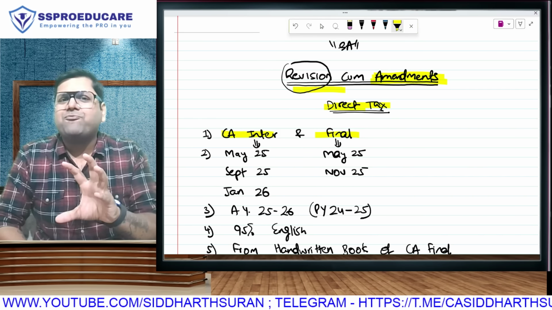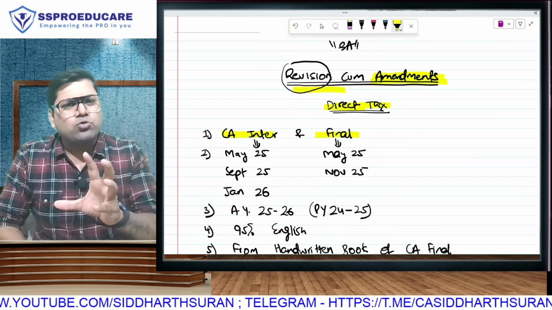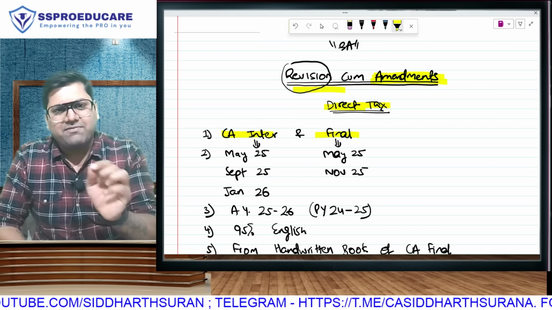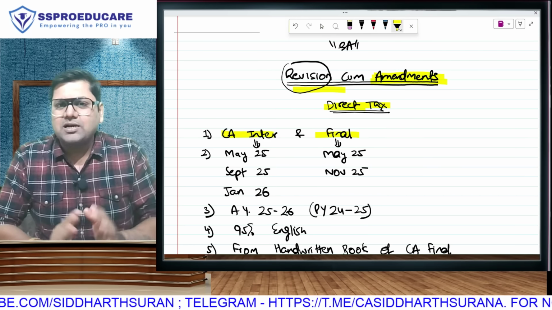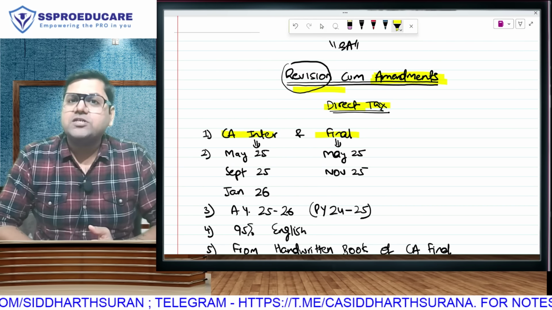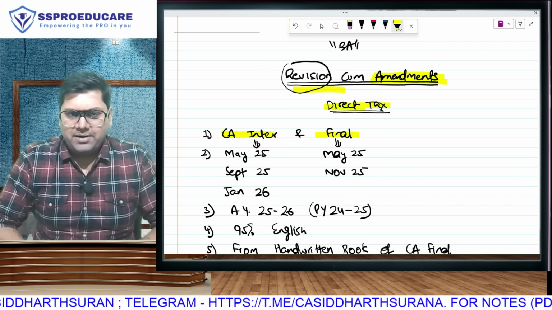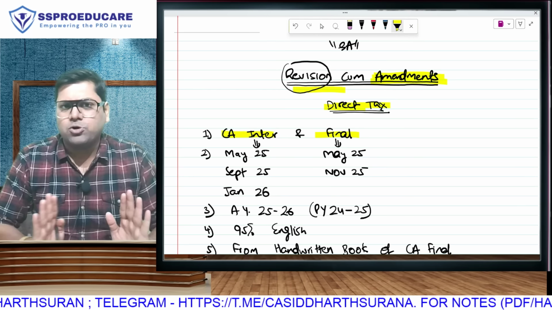So we will be having roughly 8 to 10 lectures of about 1 hour to 1.5 hours, total about 10 to 15 hours, in which we will cover the revision cum amendments. About 10 to 15 hours mein sab kuch ho jayega.